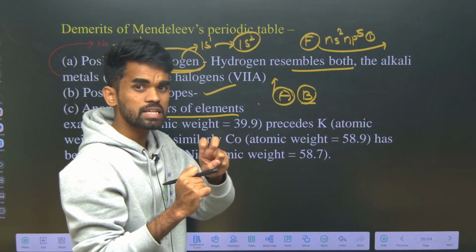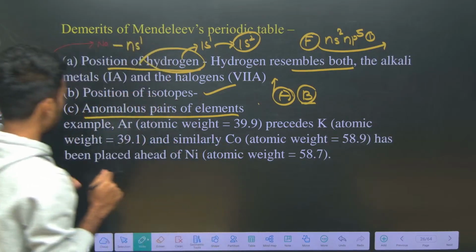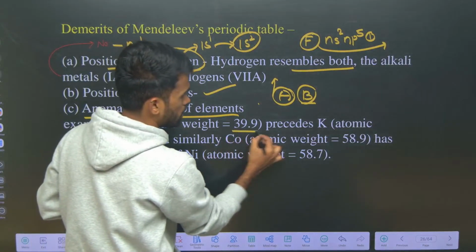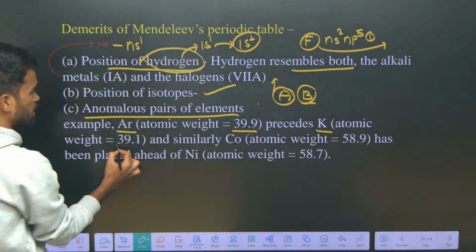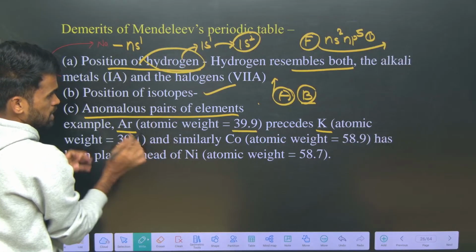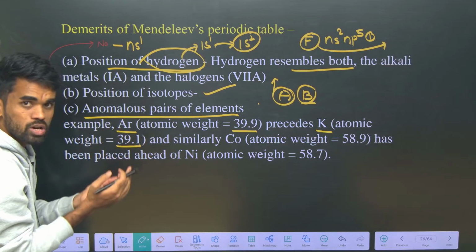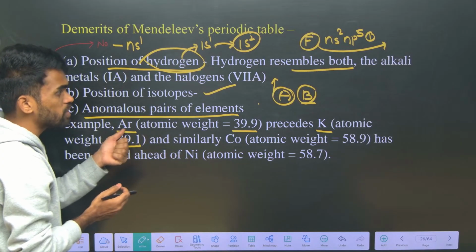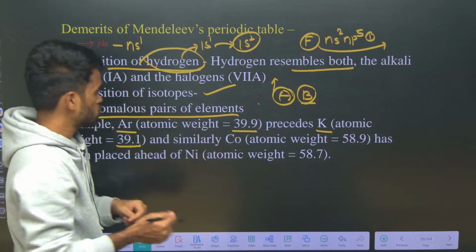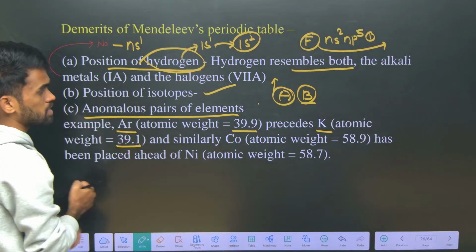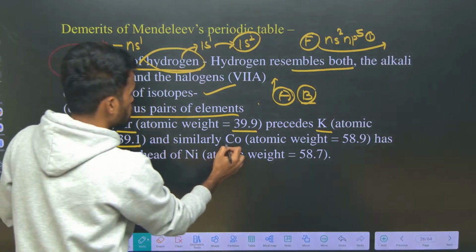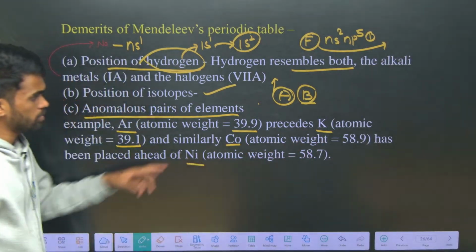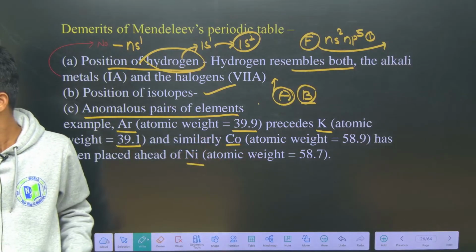So these are considered anomalous pairs. For example, here argon has 39.9, whereas potassium has 39.1. As per his classification, potassium should come first, then argon. But what is the scenario here? Argon comes first, then potassium. So argon and potassium are considered an anomalous pair. Similarly, cobalt and nickel also have different atomic weights.